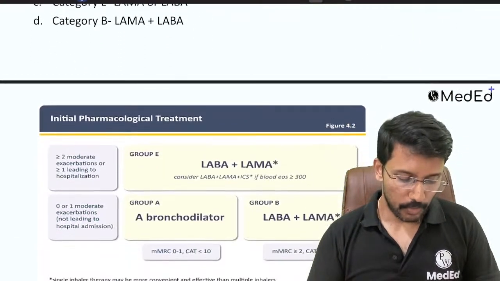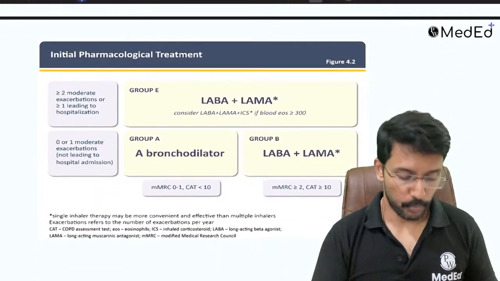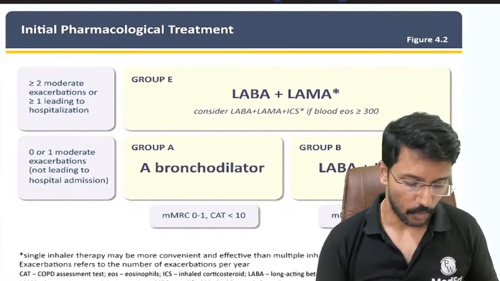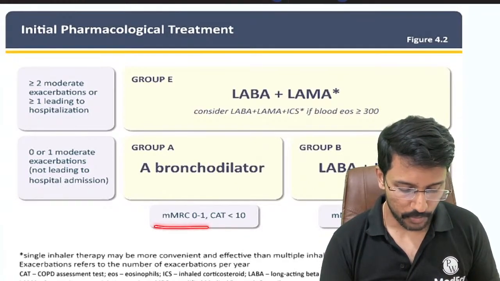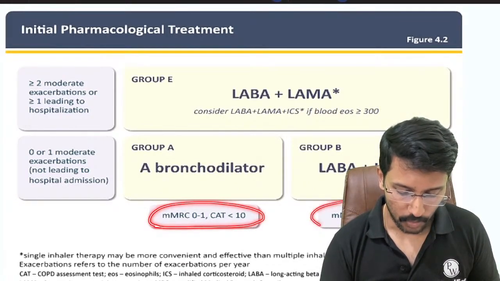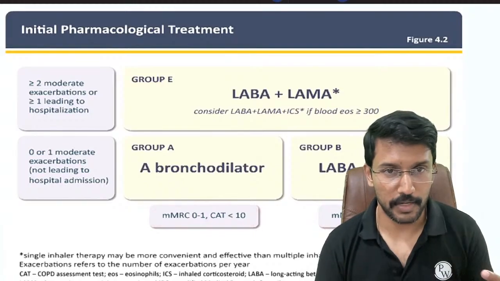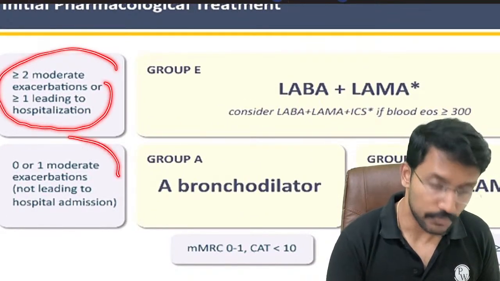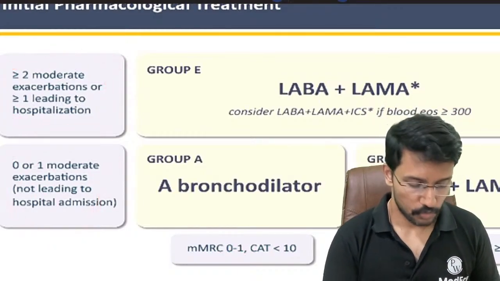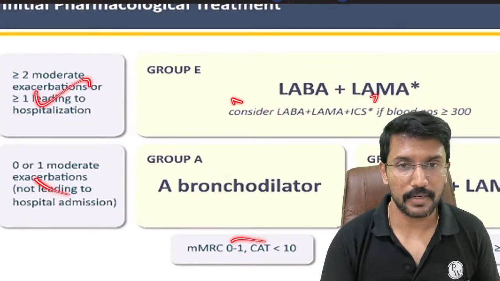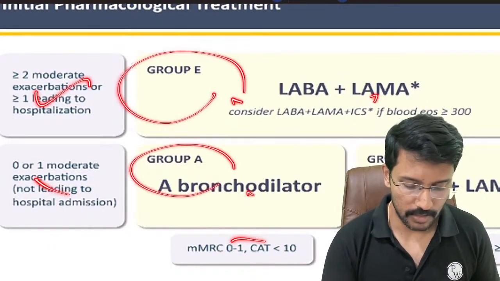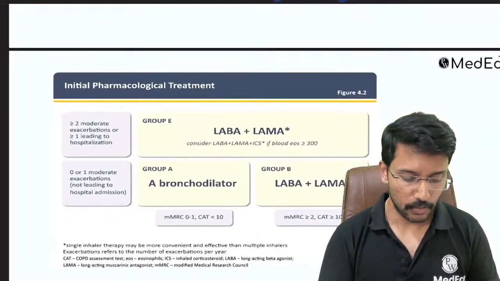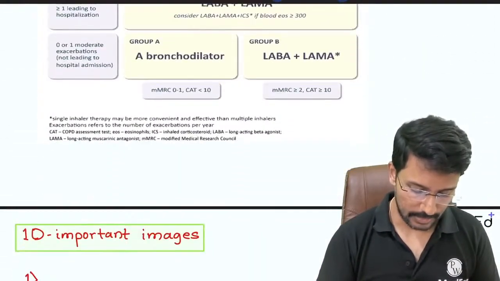Here's a small table which summarizes the approach to decision of the category. In this table they have plotted the MMRC or the CAT score of the severity of dyspnea and the history of exacerbations. So based on this information from the question, we can decide whether it is category E, A or B. But I'll try to simplify it for you using a slightly different approach.